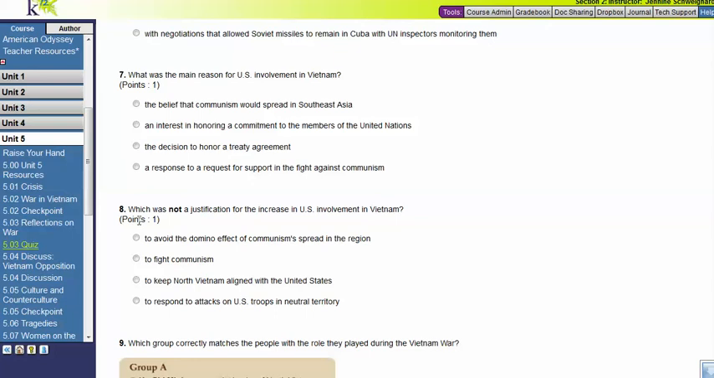Number 8, which was not a justification for the increase in U.S. involvement in Vietnam. To avoid the domino effect of communism's spread in the region, to fight communism, to keep North Vietnam aligned with the United States, or to respond to attacks on U.S. troops in neutral territory.